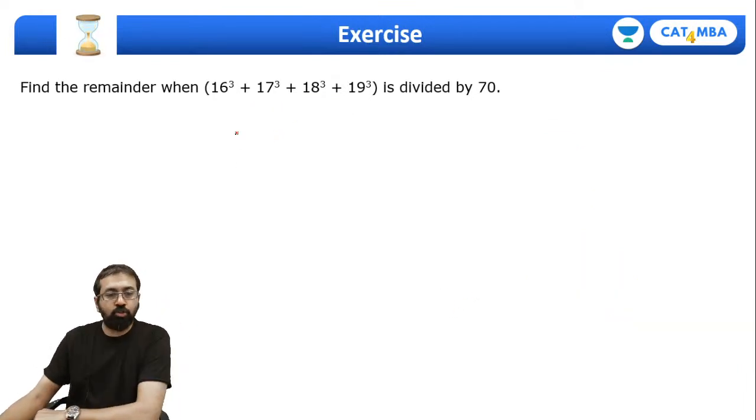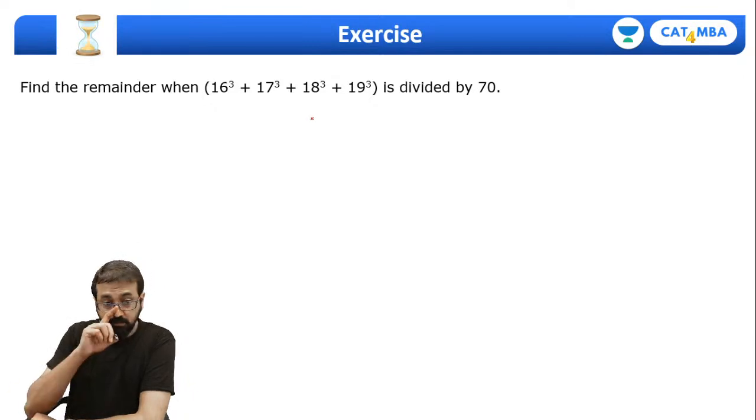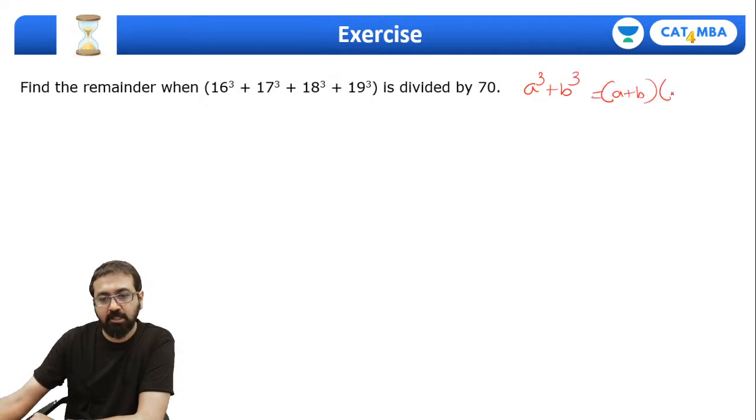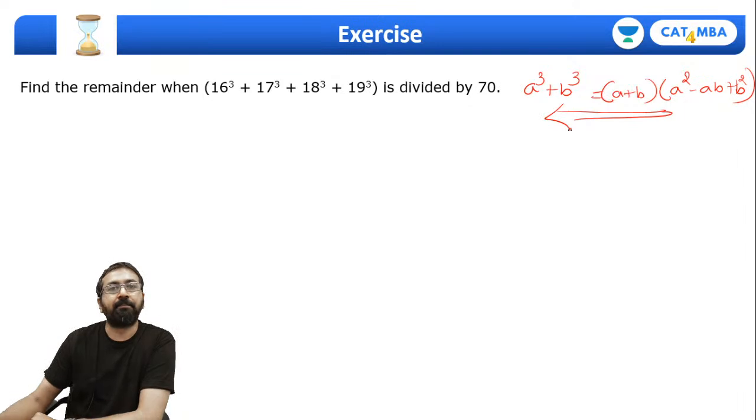So let's try to solve this question. Now see, here you will have to apply the algebraic formula: a cube plus b cube is equal to a plus b in the bracket, a square minus ab plus b square. Yes, we will use this here. So let's quickly look at that. Now here you will have to make some observation. Everyone, listen to me carefully.